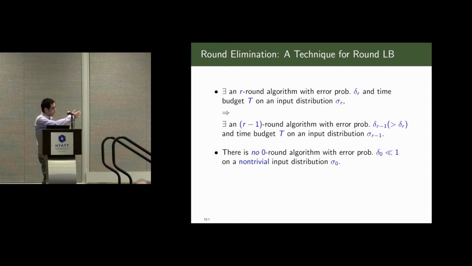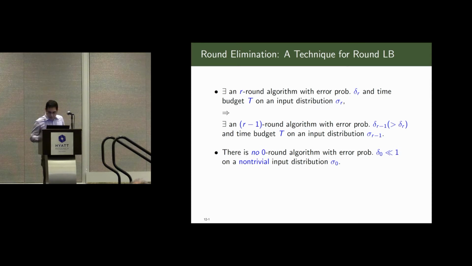So we save 1 round of communication at the cost of increasing the error probability a little bit. On the other hand, we also show that there's no 0 round algorithm with error probability strictly smaller than 1 on a non-trivial input distribution sigma 0.